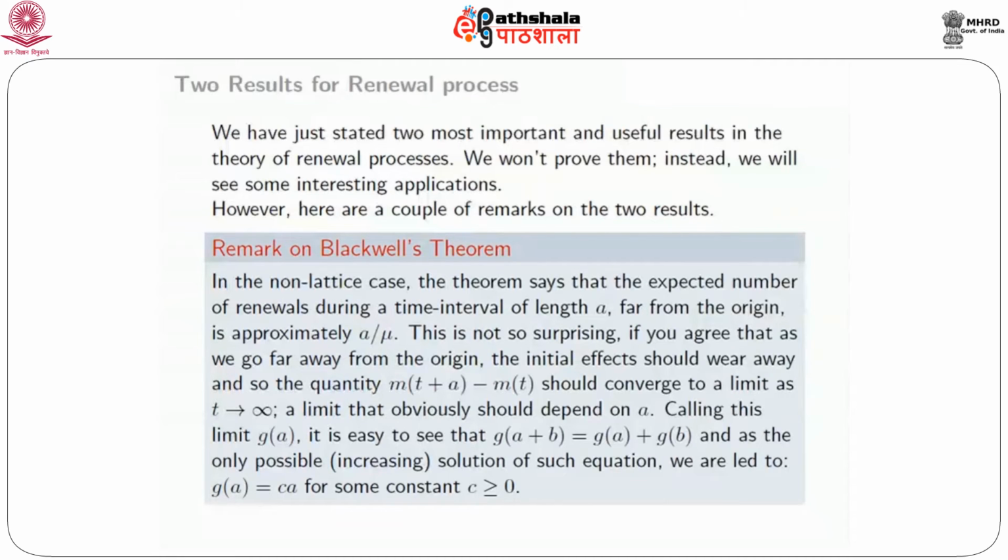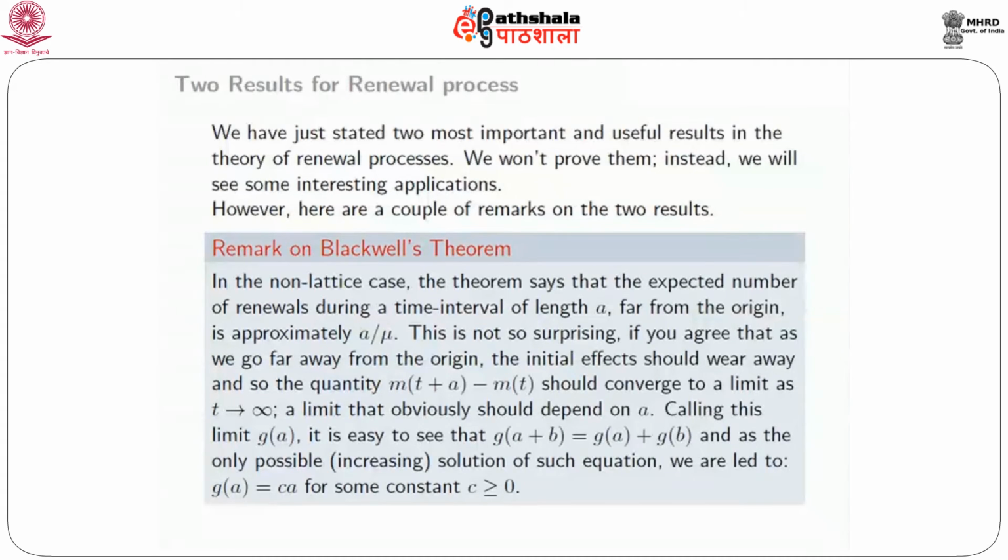And of course, it's also increasing in a, because if you increase the length of the interval, naturally the expected number of renewals increases. So G is an increasing function of a and satisfies G of a plus b equal to G of a plus G of b. And one knows, that's a standard fact, that the only possible increasing solution of such an equation must be that G of a is c times a for some constant c greater than or equal to 0.